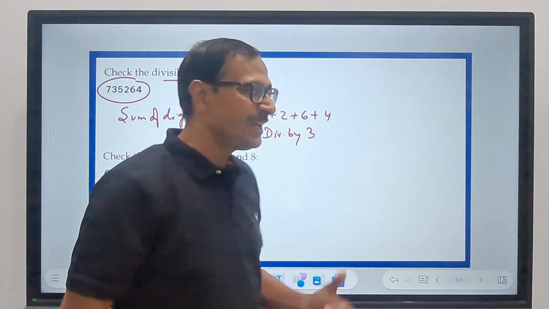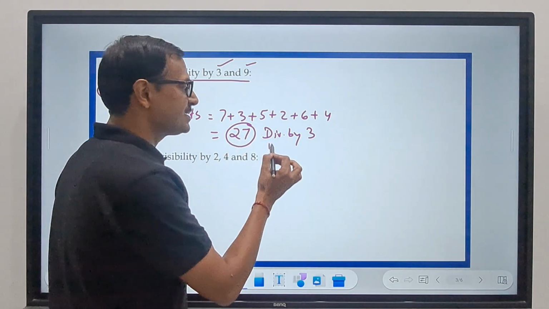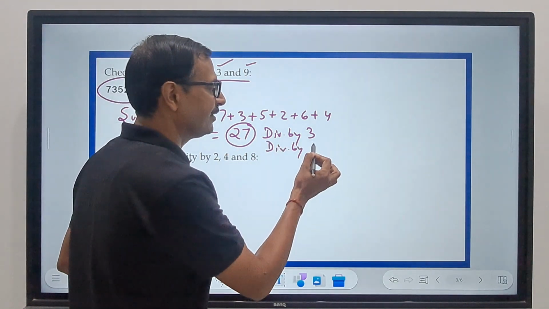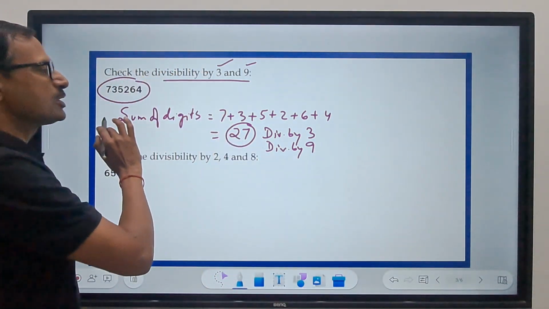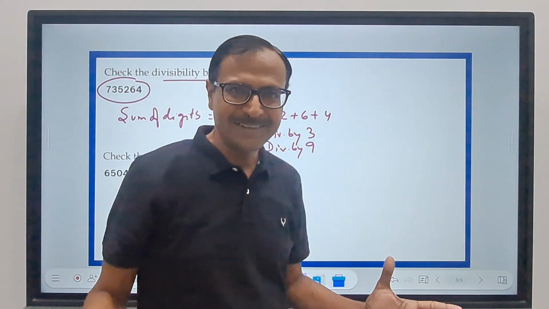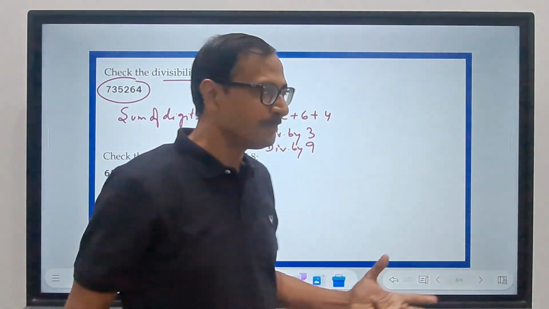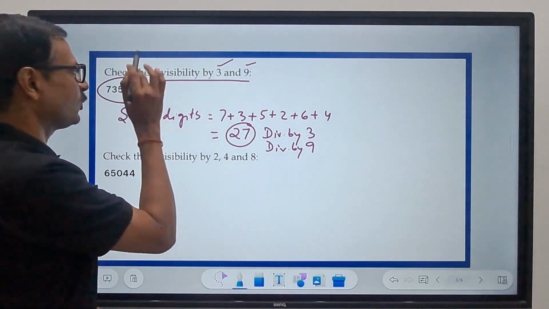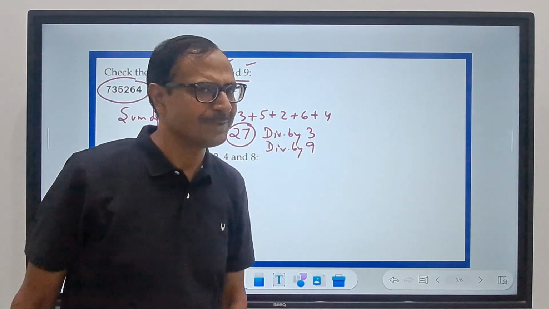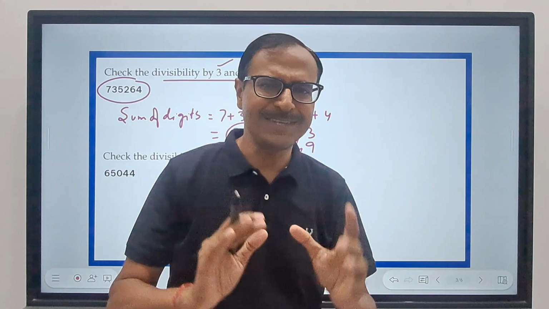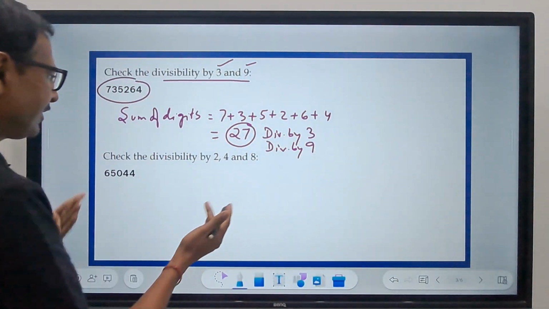And likewise, if the same number 27 is divisible by 9, in this case it is, right? And so the big number is also divisible by 9. So what is the result? 73526 is divisible by both 3 and 9. You will remember that, right? Very easy. Let's play with numbers further.